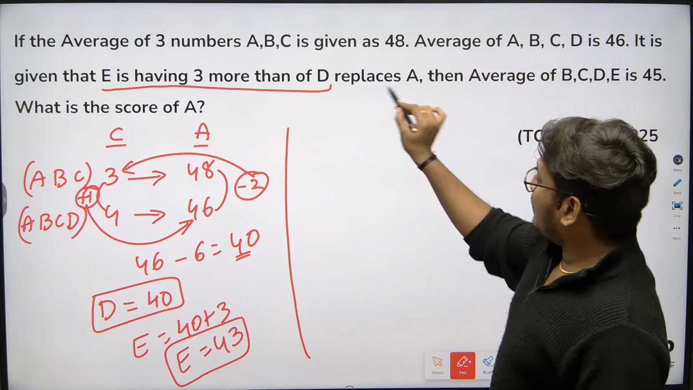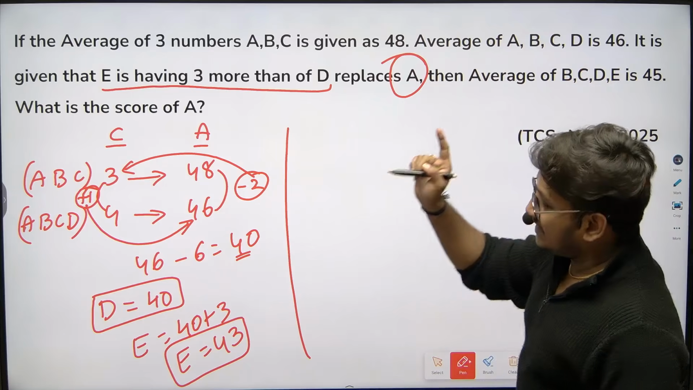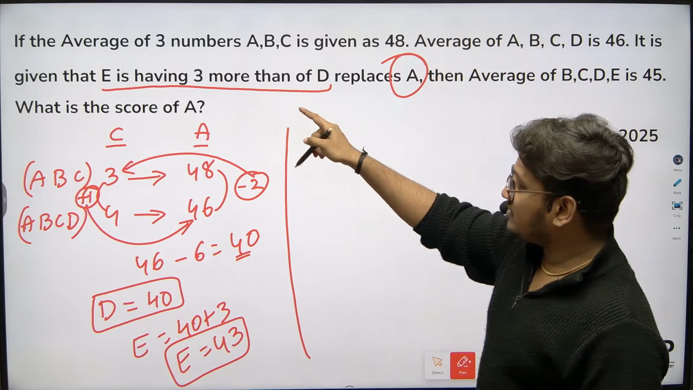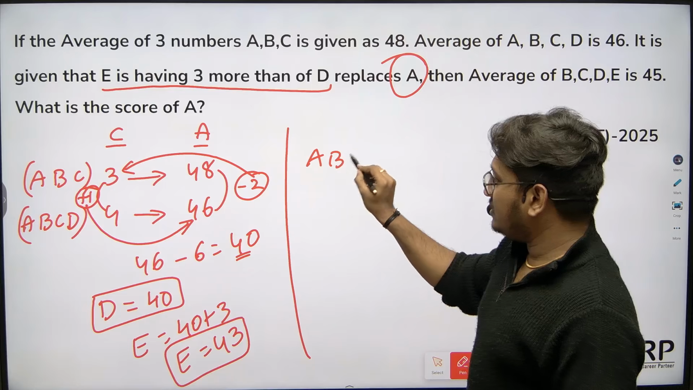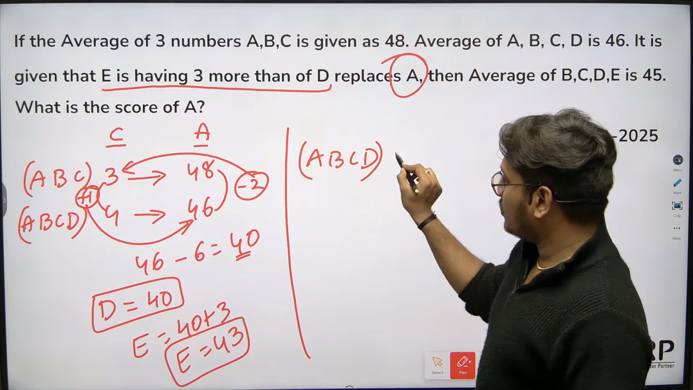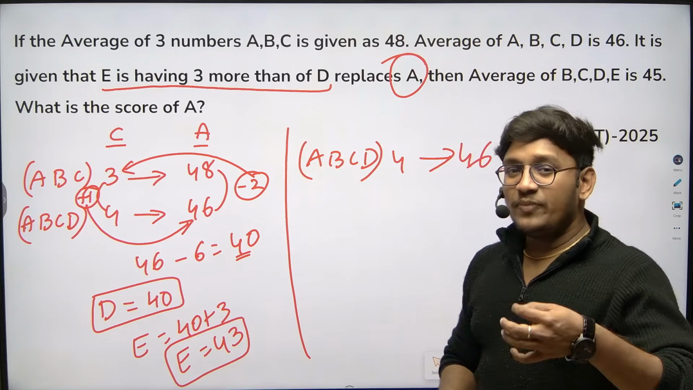Now E replaces A. It is given that E is 3 more than D. E replaces A. Initially we have A, B, C, D, meaning 4 members. The average of these 4 members is 46. Now the replacement is happening.